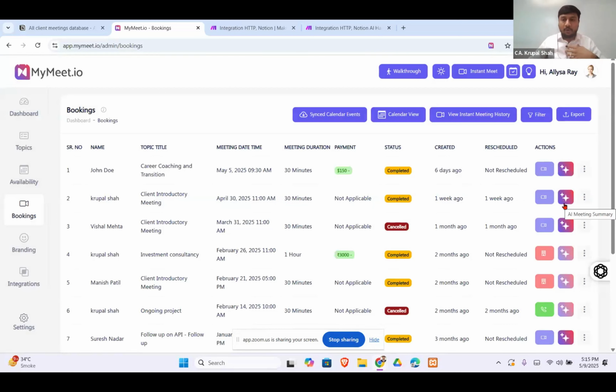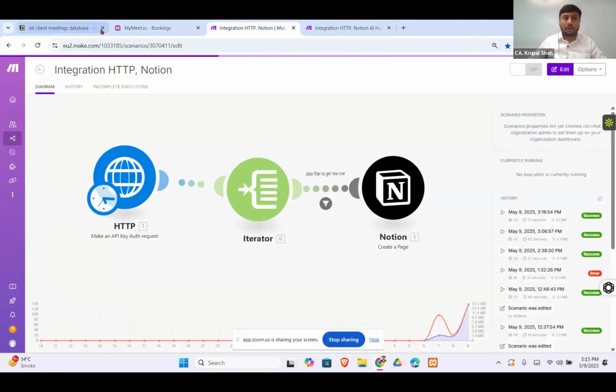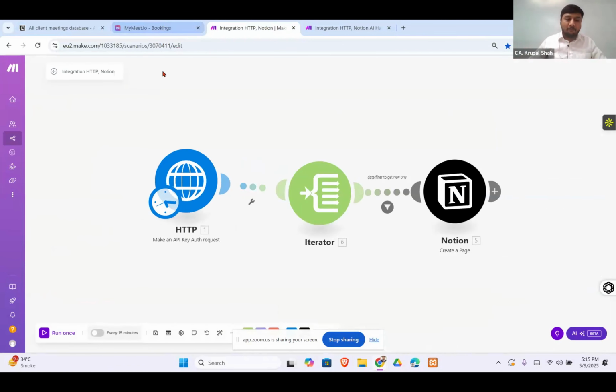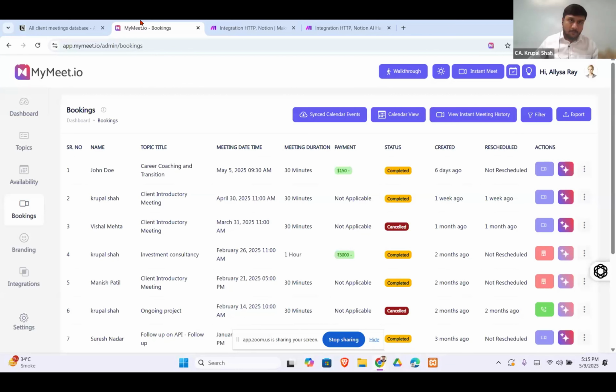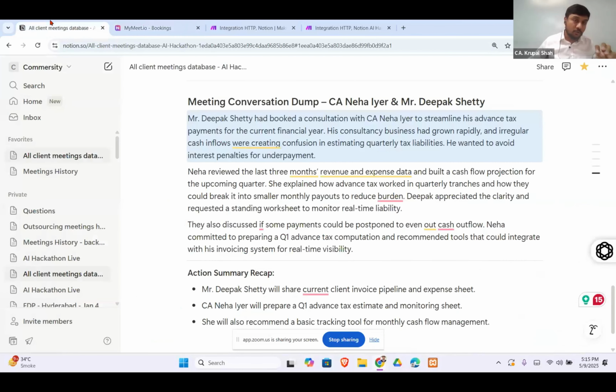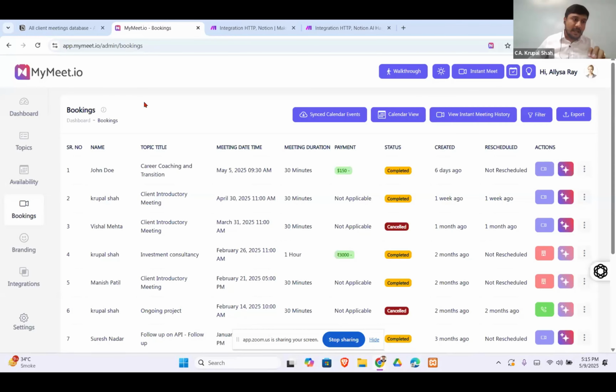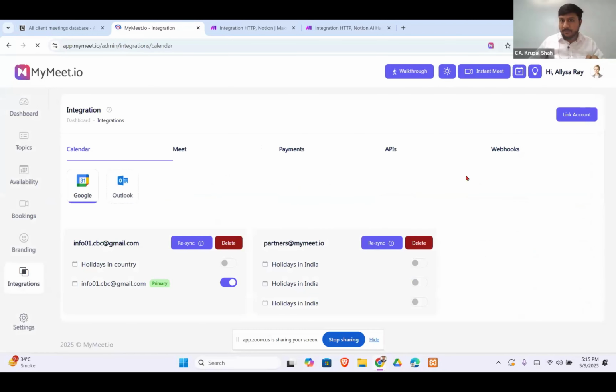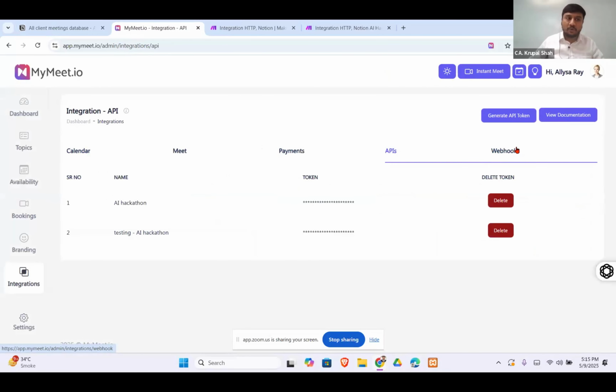Now, what we want is the database, the meeting database. What I can do is send these details to Notion with the help of this automation tool, which is make.com. I want the details from mymeet.io, and I'll send those details to Notion. So I'll go to integrations and use the APIs and webhooks available under the mymeet.io platform.